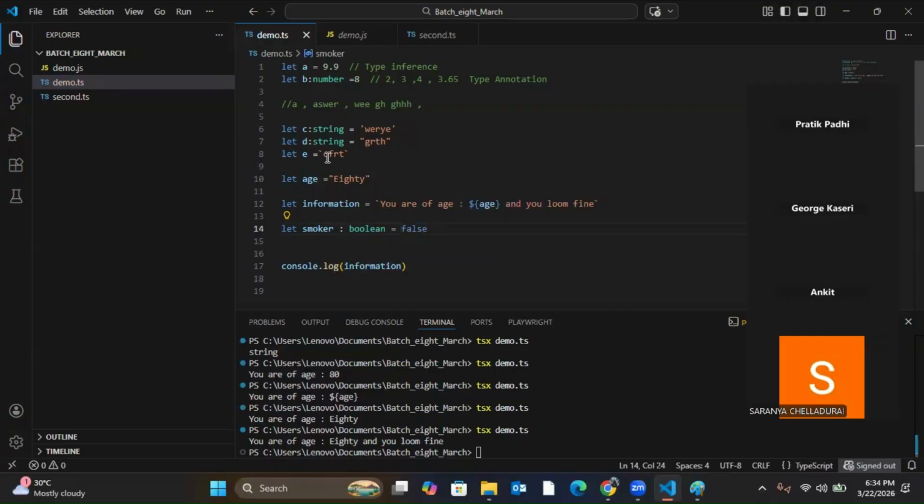If I have declared something as string, there I can use false. Then this false is not a Boolean value. This is string value false.